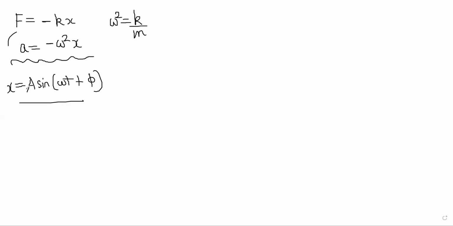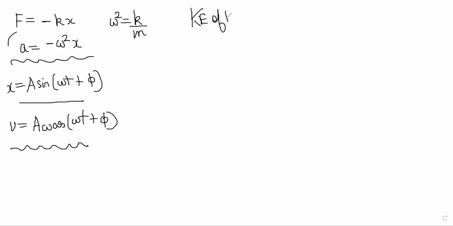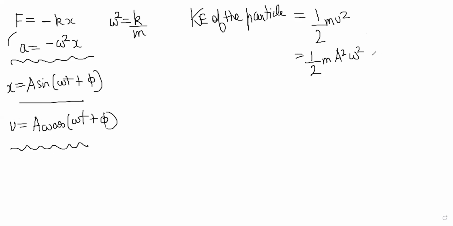So now let's do one thing. Velocity is coming as A omega cos(omega t plus phi). So what is the kinetic energy of the particle at any time t? Kinetic energy of the particle should be half m v square. So that will simply be half m, v square is A square omega square cos square(omega t plus phi). So that is the kinetic energy of the particle.